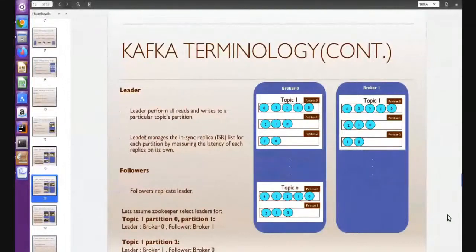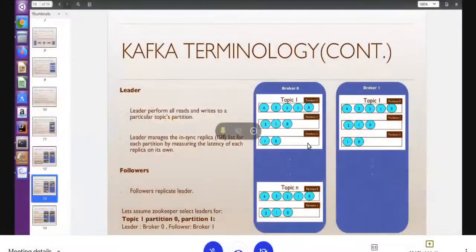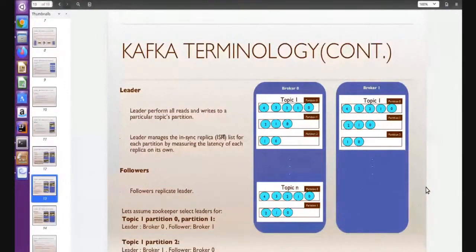How does the leader manage this? Through the in-sync replicas. When it replicates, the data is copied to the other machines, and that takes some time. The leader broker is always updated with the new data, but the followers take some time. Maybe some followers have 80% of the data, some 90%, and some 100%. So to know which followers are exactly in sync with the leader, the leader maintains an ISR list to check which follower has 100% of the data, replicated fully from the leader machine.